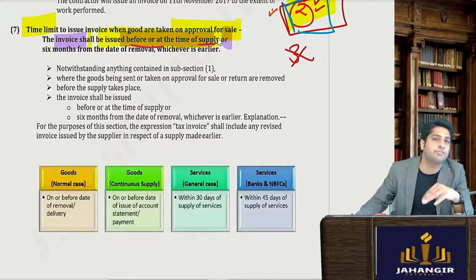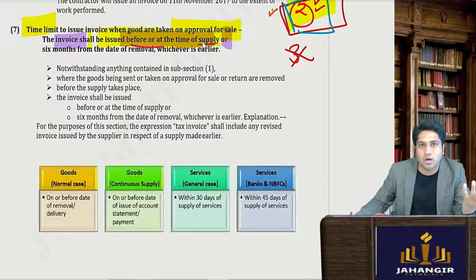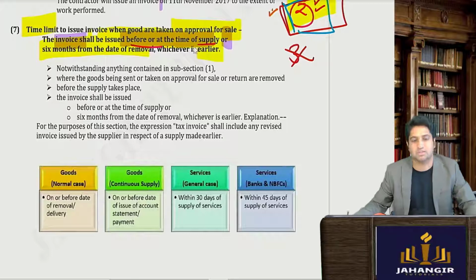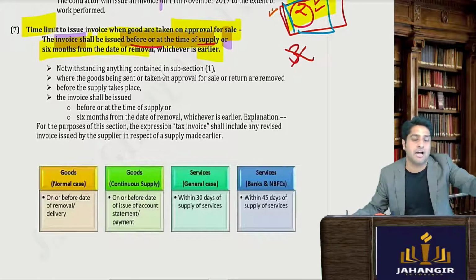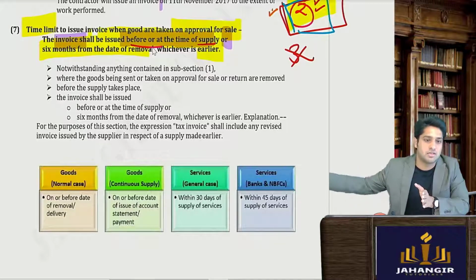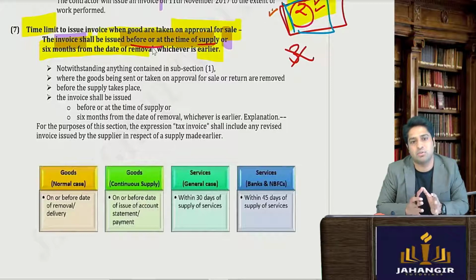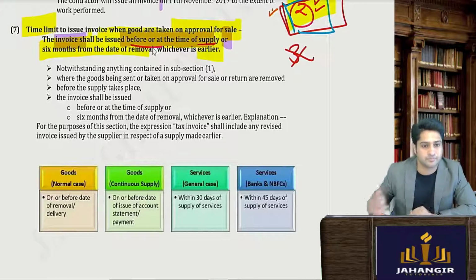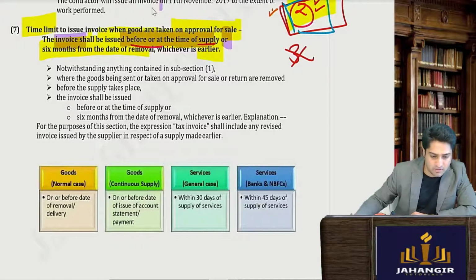Or if I have given the goods to you and for a long time you are not giving your approval or disapproval, the government is not going to wait for you to approve indefinitely. We say within 6 months from the date of removal, whichever is earlier. So if the approval came early, that will be the last day to issue the invoice, or 6 months. Approval might have come after 8 months, so we will consider that the last day to issue the invoice is 6 months from the date of dispatch, because it is deemed that there has been a sale. Okay, so these are the details.